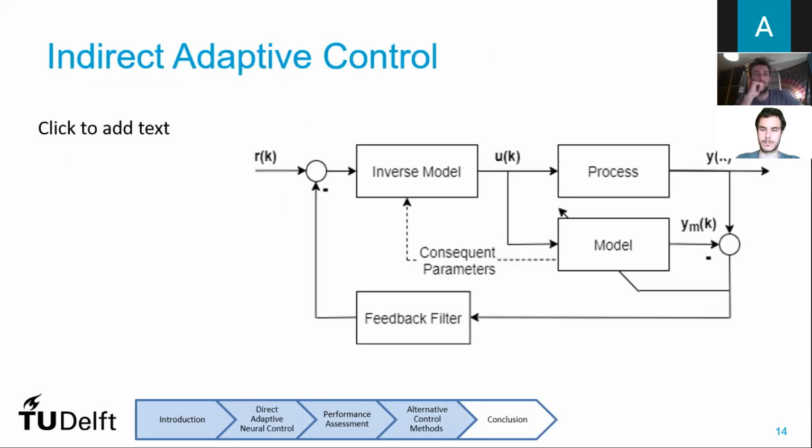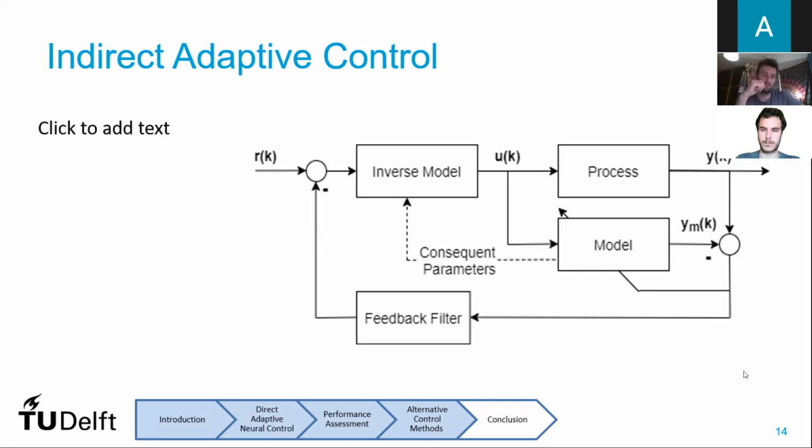Lastly, we considered indirect adaptive control and discovered a number of models which use a model of the plant which is identified online.